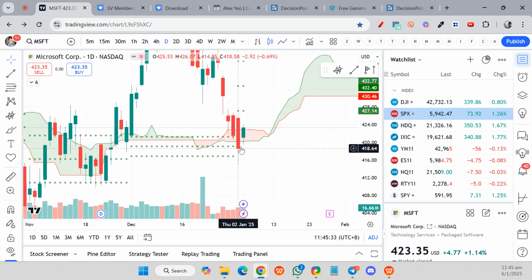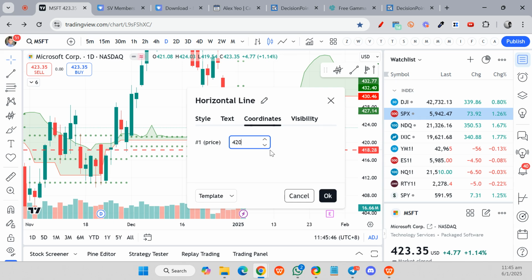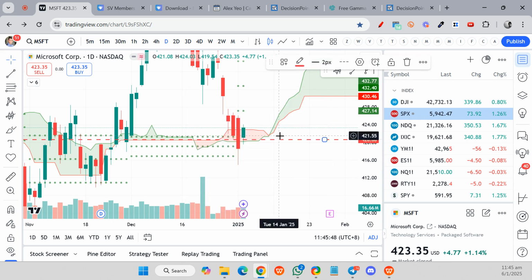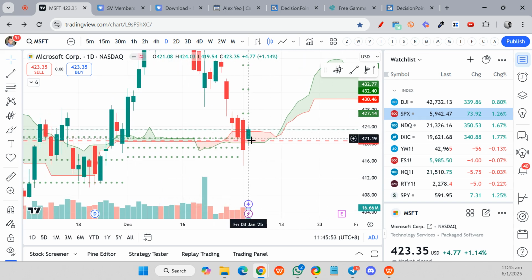This was the day where price closed lower than the prior day low. The prior day low is 420.66, so this is the wash line. You can see that on Friday, price closed above the wash line.